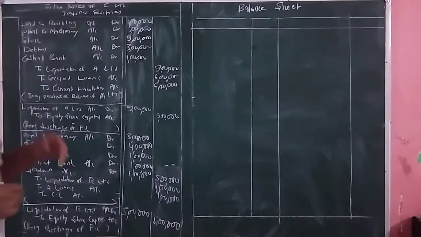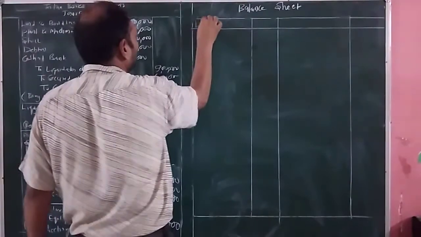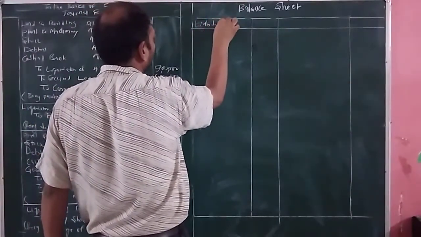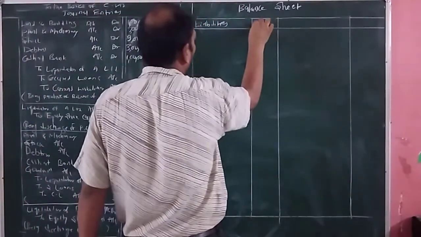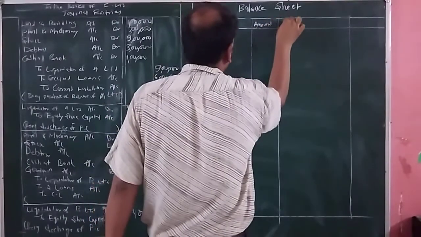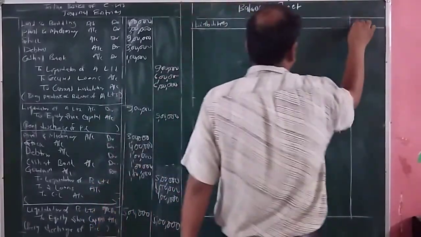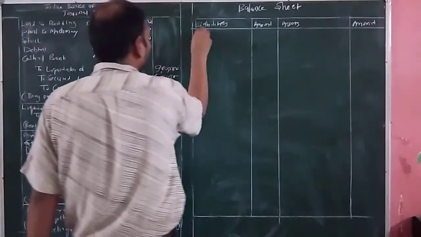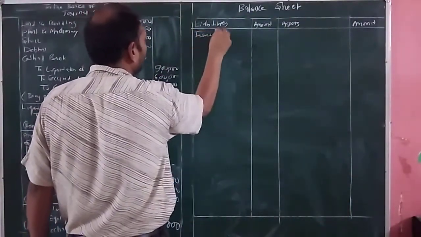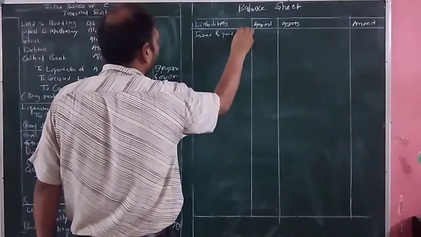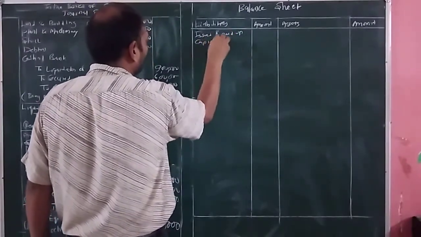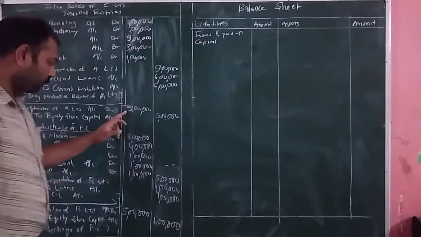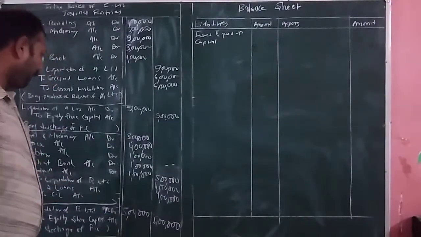It is the preparation of balance sheet, that is liabilities amount in rupees, assets amount in rupees. So first we will write issued and paid up capital. Total of amount of capital issued it is equal to 9 lakh plus 5 lakh.